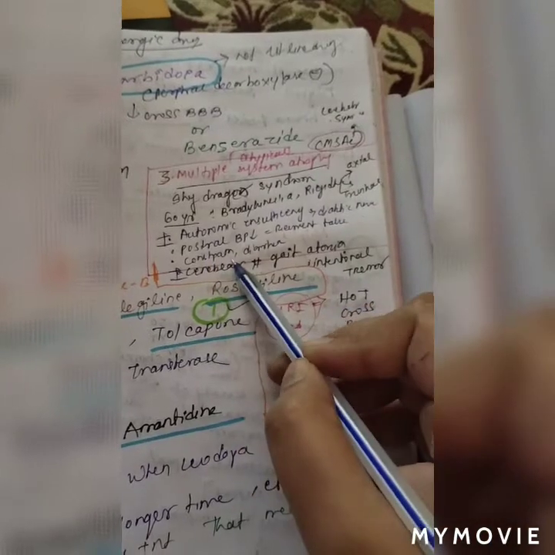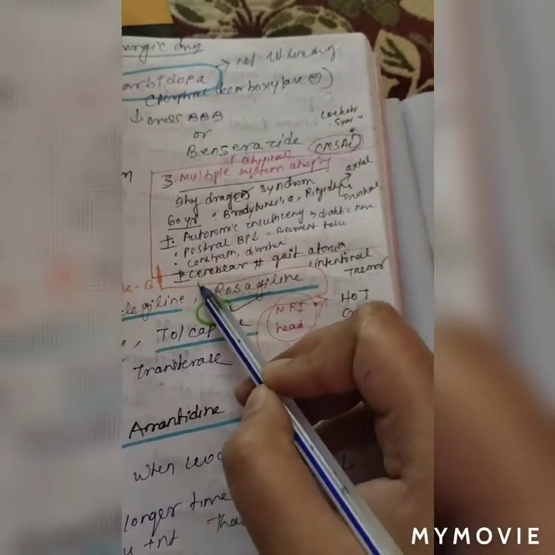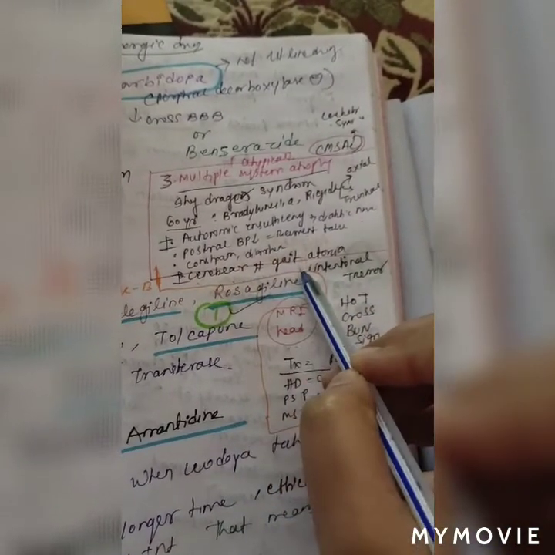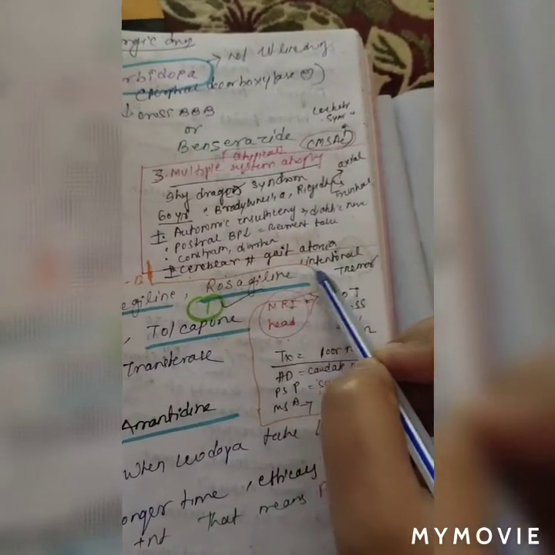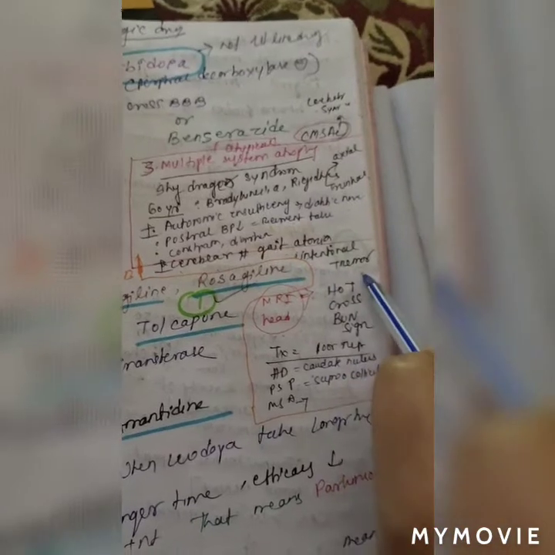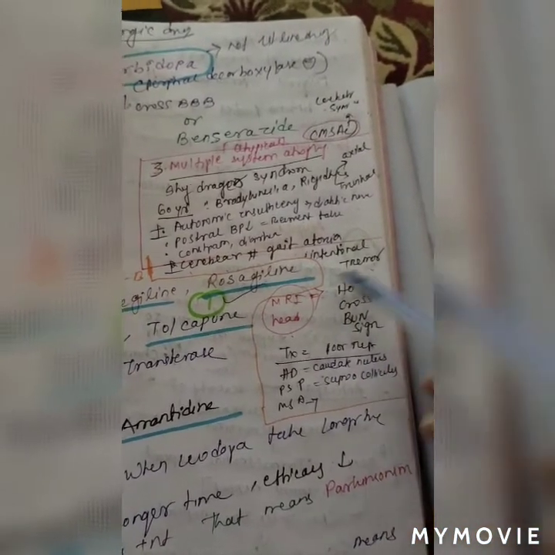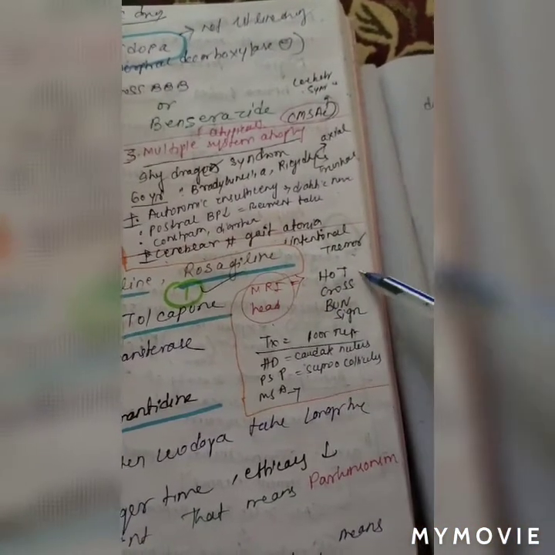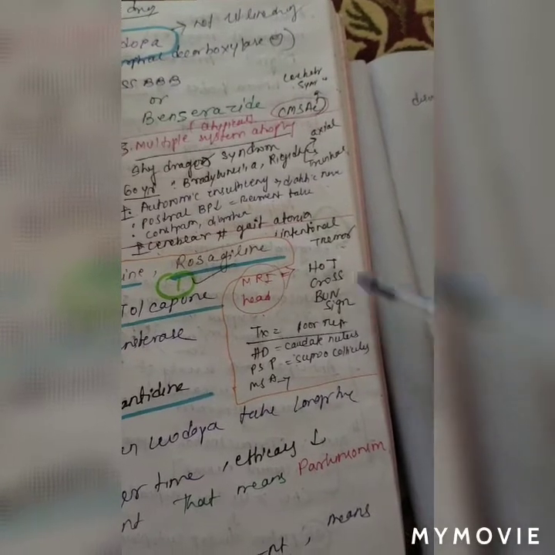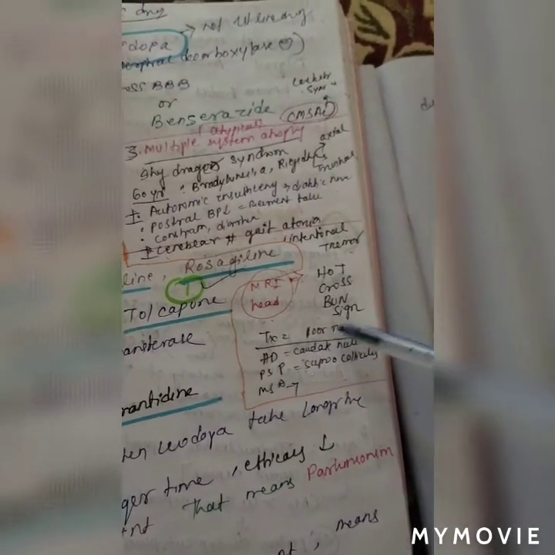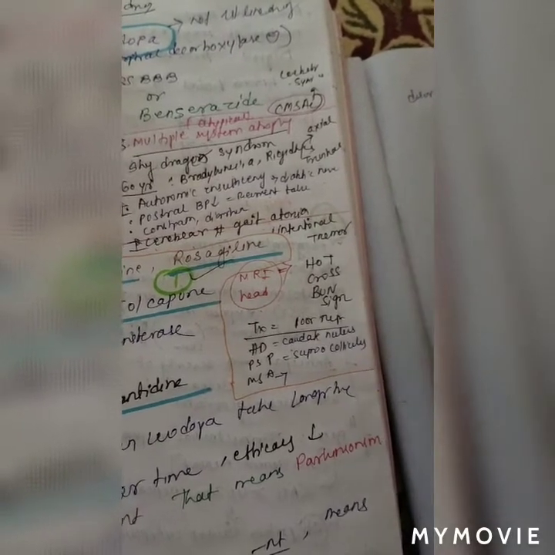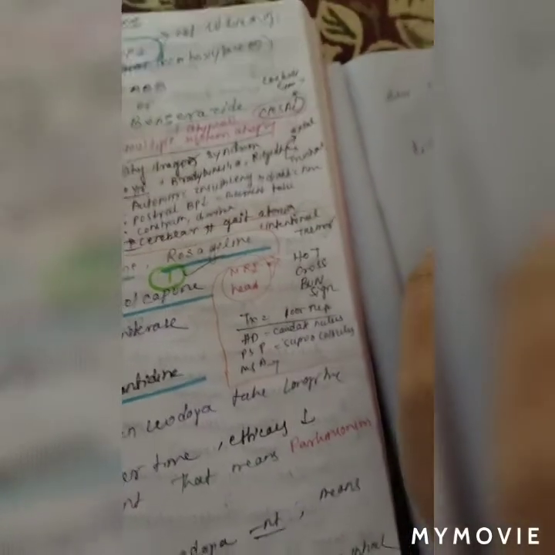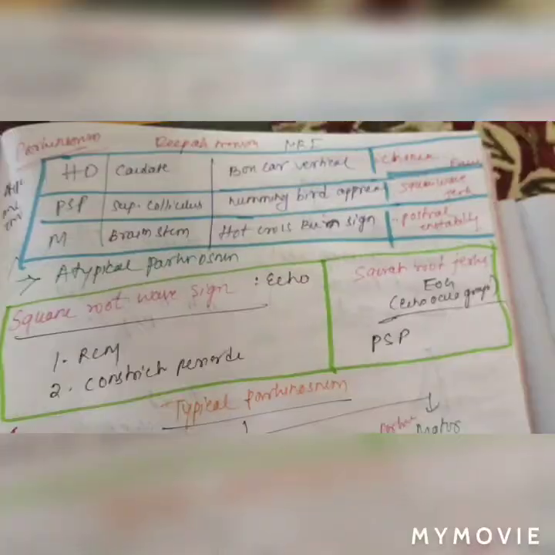Here occur constipation, diarrhea, and cerebellar gait. In the cerebellar gait we found an intentional tremor. And in MRI we found the hot cross bun sign. What is the treatment? There is poor response to levodopa.